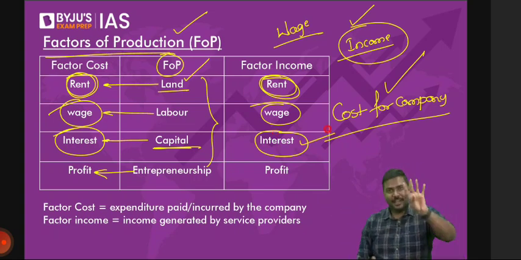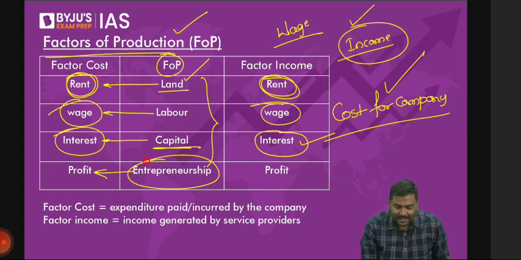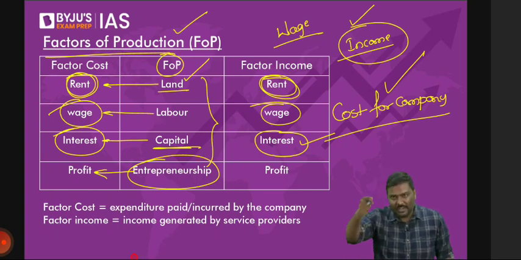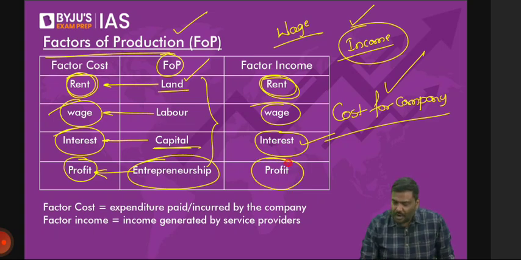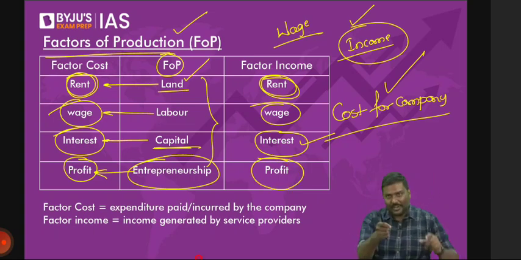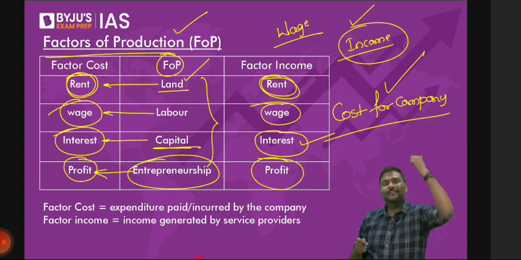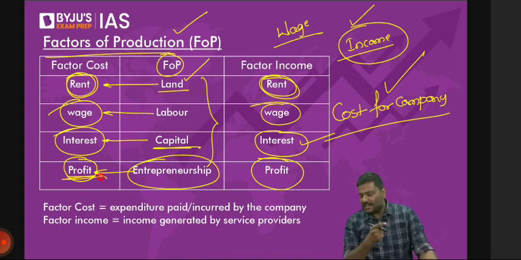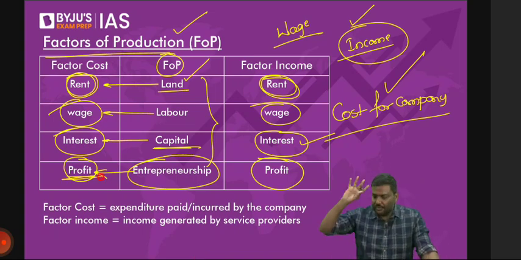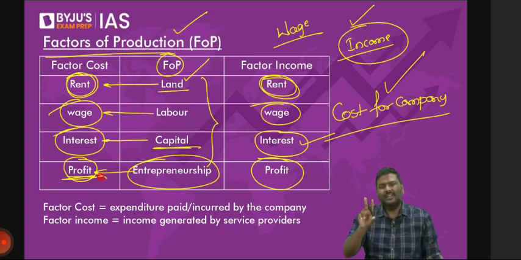And finally, coming to the fourth one, you have answered. You have taken the risk. You have invested money. So the profits of the company will belong to whom? Profits of the company will belong to the owner of the company. So the profits of the company belong to you. That is your factor income. But because the company is transferring it to you, that is also a cost for the company. Any difficulty in any one of them? 4 factors are there: land, labor, capital, entrepreneurship. Again, I'll repeat it. Please follow the discussion.